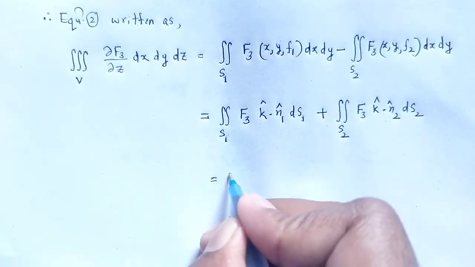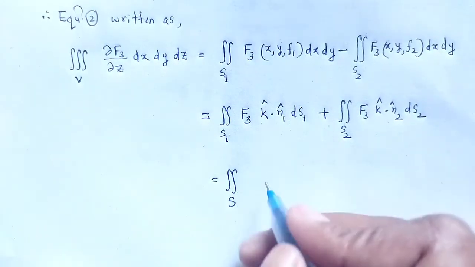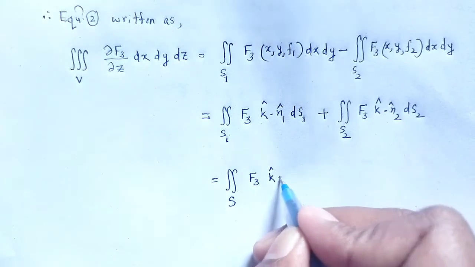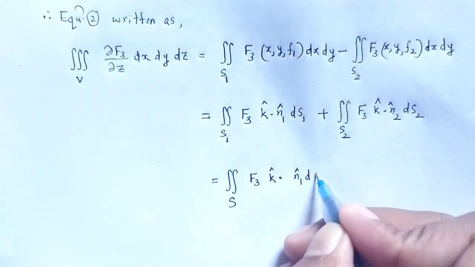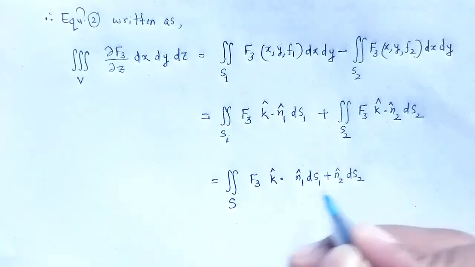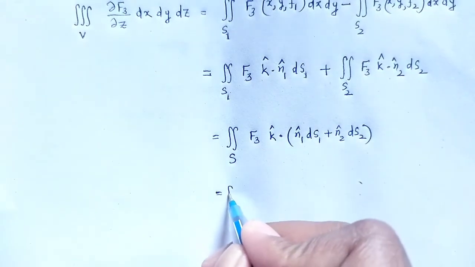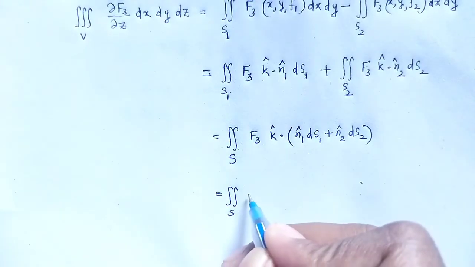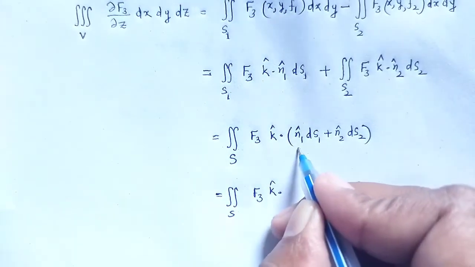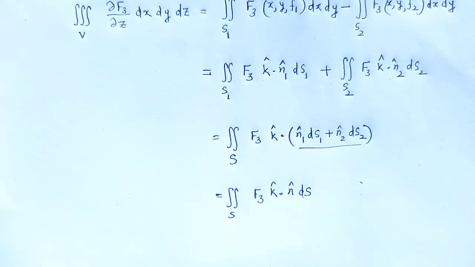is equal to, that is S1 plus S2, that is the whole surface S, f3 k cap taking common, that is n1 cap ds1 plus n2 cap ds2, is equal to the surface integration over S of f3 k cap dot, for that whole region we can write n cap ds, that is the entire surface.